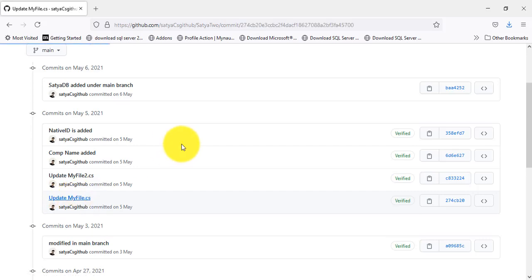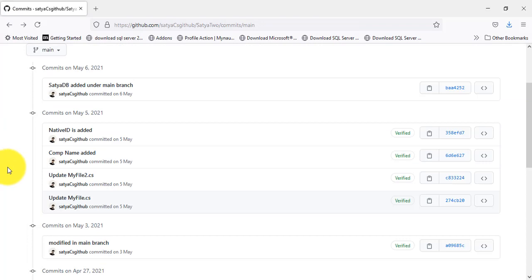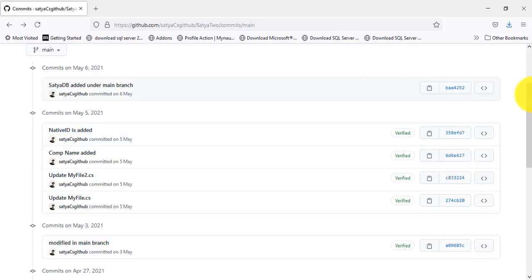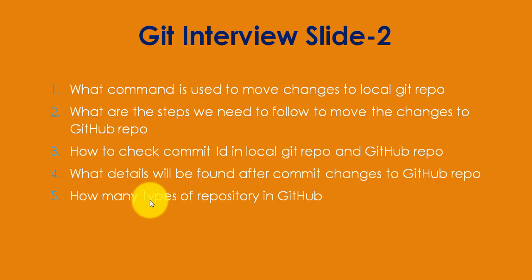Here you can see a different commit ID, that is 274CB20E3. So I'll go back to this one. I'll check this one, the commit message is native ID is added. So here I see a different commit ID, 358EFD7F4AE and so on, something like this. So that means for each and every change a unique commit ID will be generated in your local Git repository as well as in your GitHub repository.